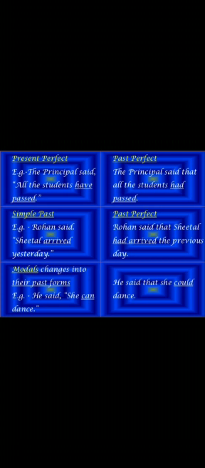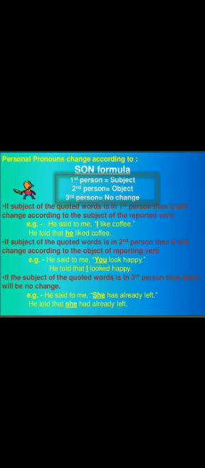It is direct speech. She said that she could dance. It is indirect speech. Next, we can see personal pronouns change according to three categories, formulas. First person, subject; second person, object; third person, no change. So, we can see first person.